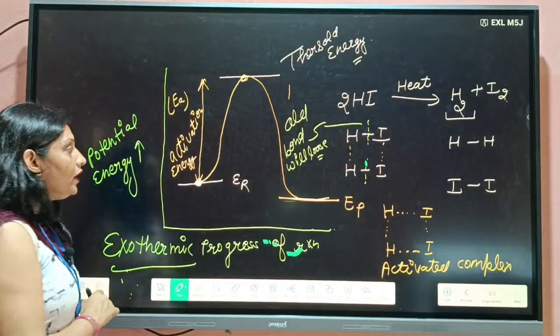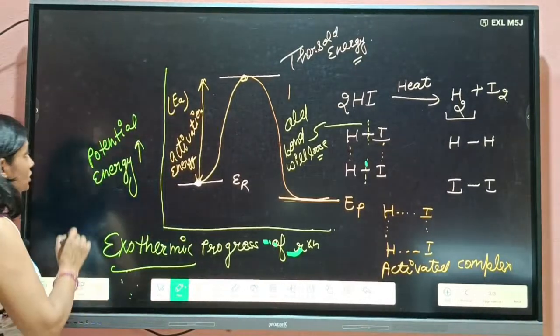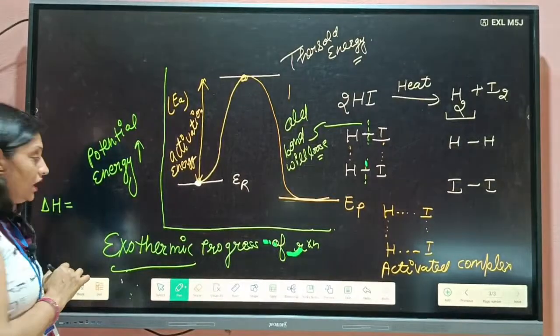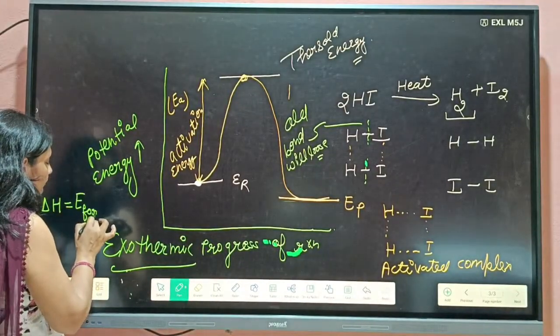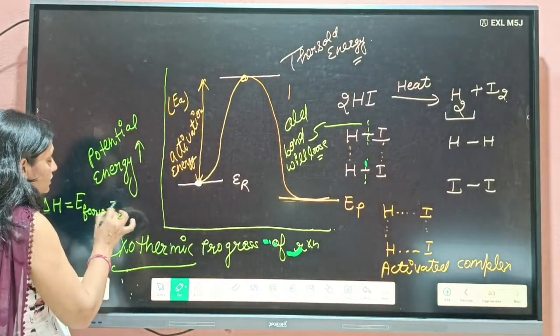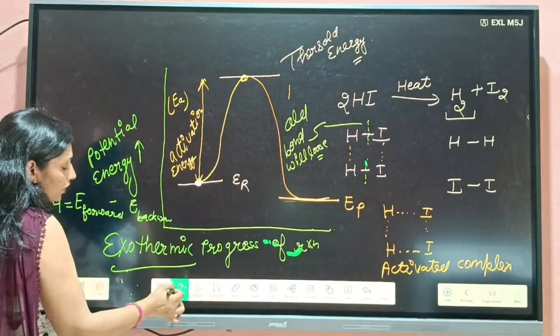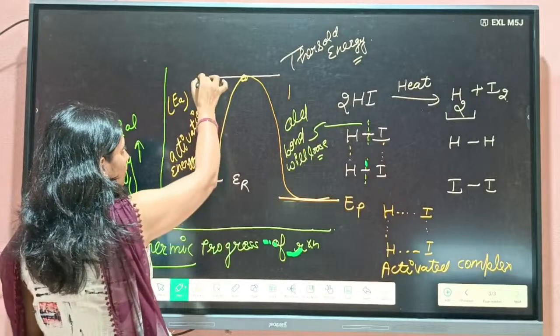Okay. And how can we calculate change in enthalpy? Students, enthalpy change, we can calculate: del H is equal to enthalpy of forward minus enthalpy of backward. Okay, so the forward reaction takes place from here to here.